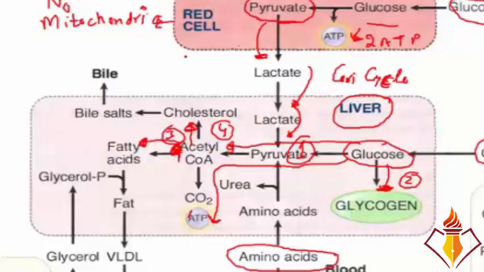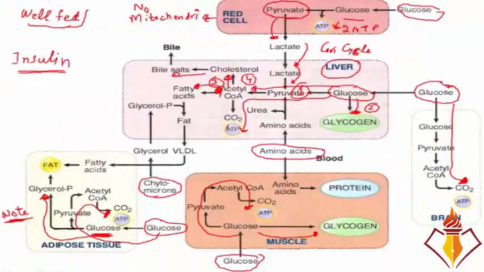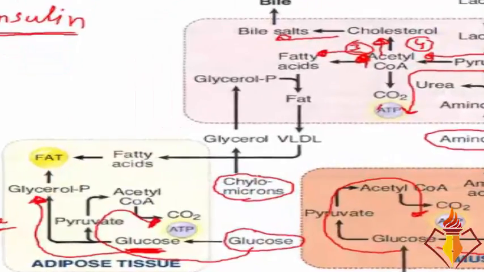Now you also see that this cholesterol makes bile salts and the bile salts make bile. Fine. So this is how the well-fed state is going, and all these processes are happening under the influence of insulin. Now we see what happens to all those chylomicrons. The chylomicrons that are there in the blood, they are broken down by an enzyme which is called lipoprotein lipase.